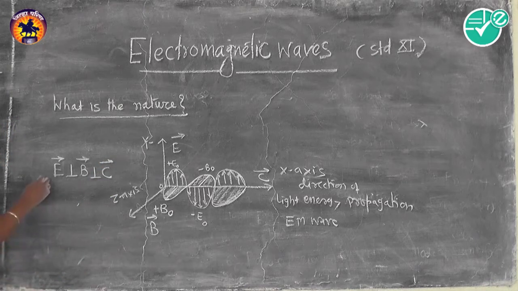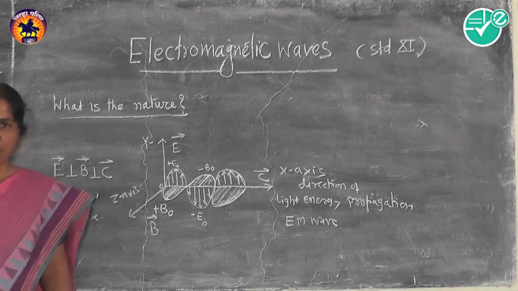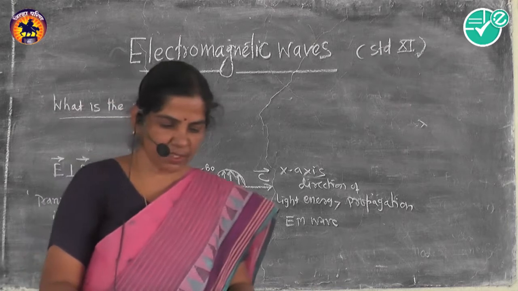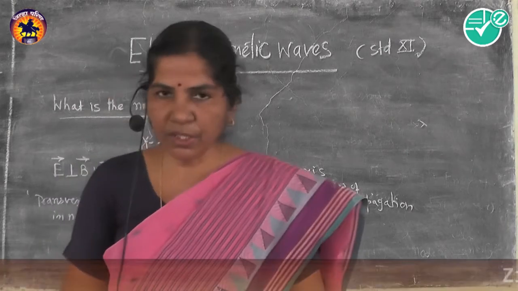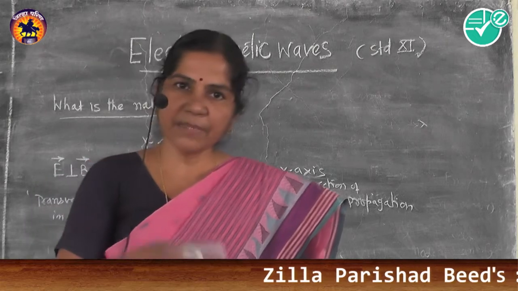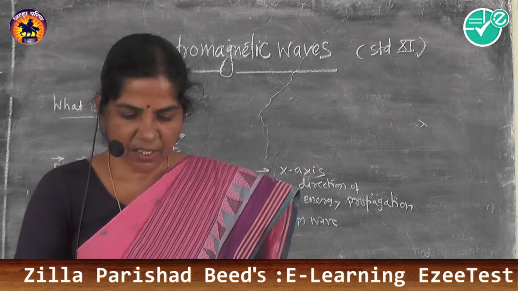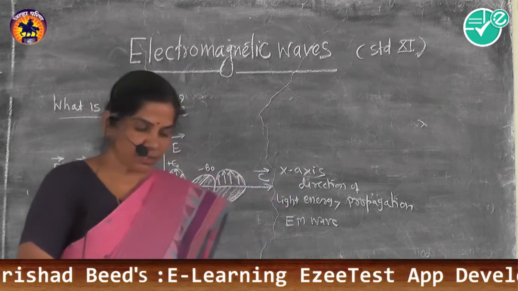Therefore we conclude that E is perpendicular to B, B is perpendicular to C, which means the nature is transverse. It is said to be transverse in nature. Electromagnetic waves are said to be transverse in nature because E is perpendicular to B, B is perpendicular to C, and E is perpendicular to C. Simultaneously they are perpendicular to each other, and therefore it is said to be